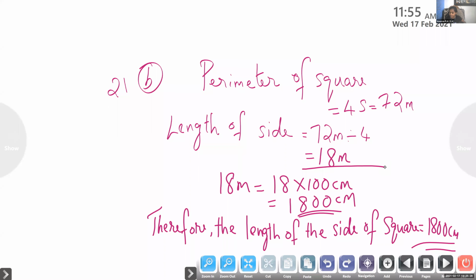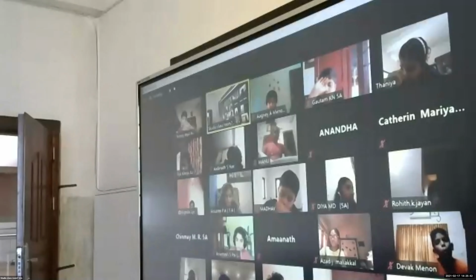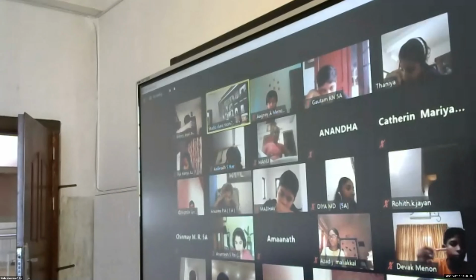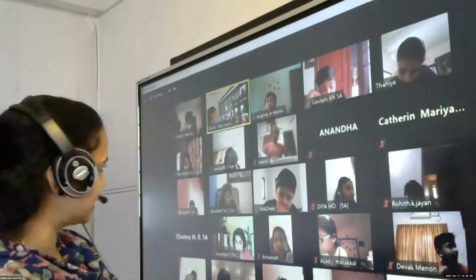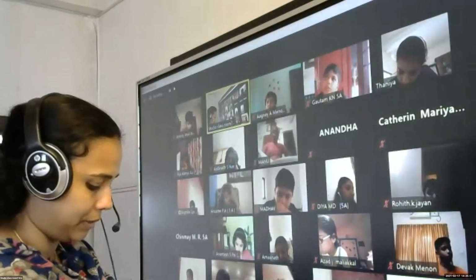The length of a rectangular hall is 30 meter and its perimeter is 100 meter. Find the area of the hall. Okay. So children, here length is given, perimeter is given, but we have to find the area. We have to understand the question.